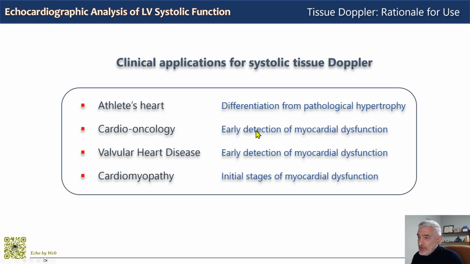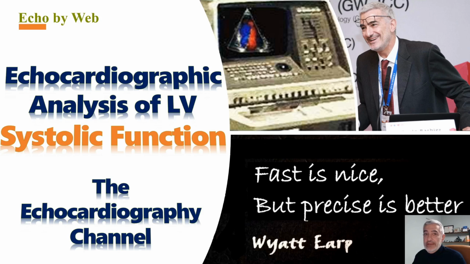And we have the early detection of myocardial dysfunction in cardio-oncology, but also in valvular heart disease and in cardiomyopathy. I believe that systolic tissue Doppler should be part of a routine examination when you are working in quality with echocardiography.